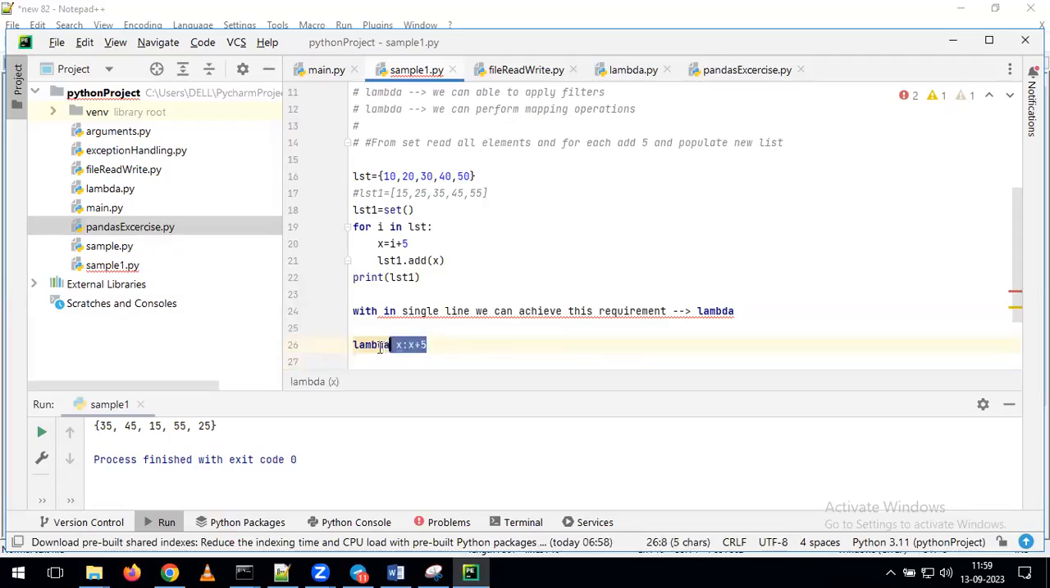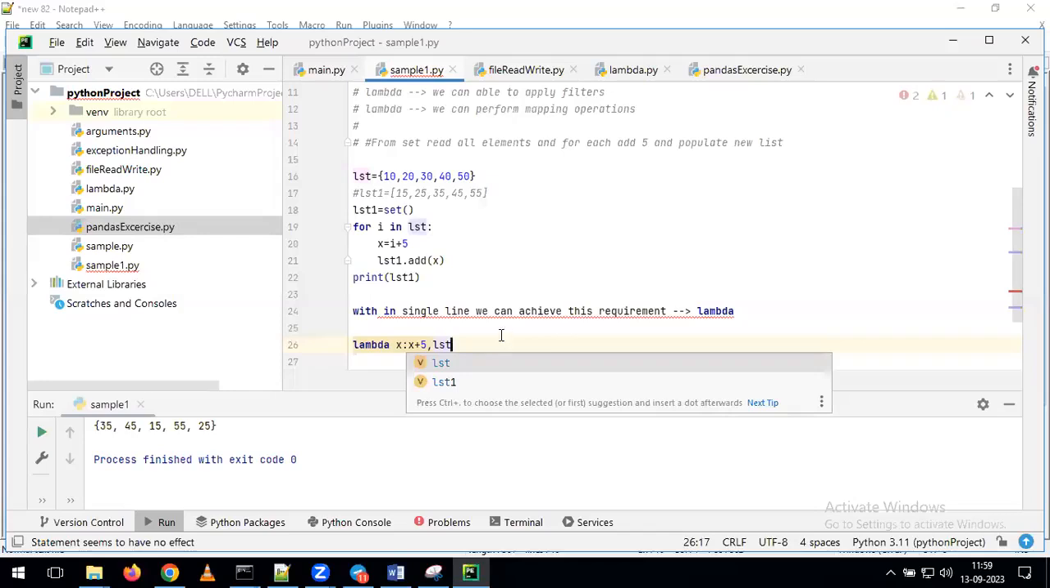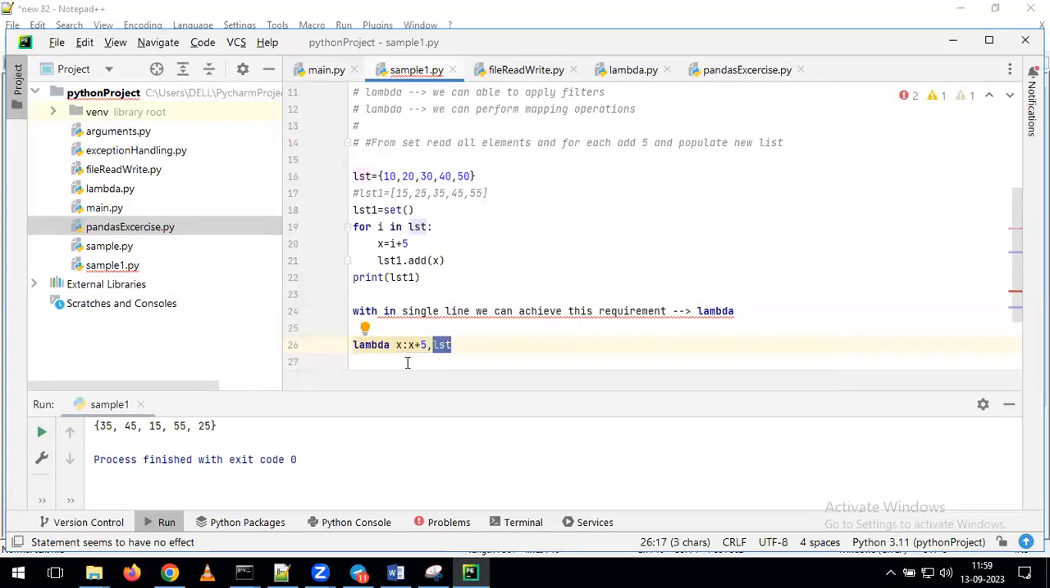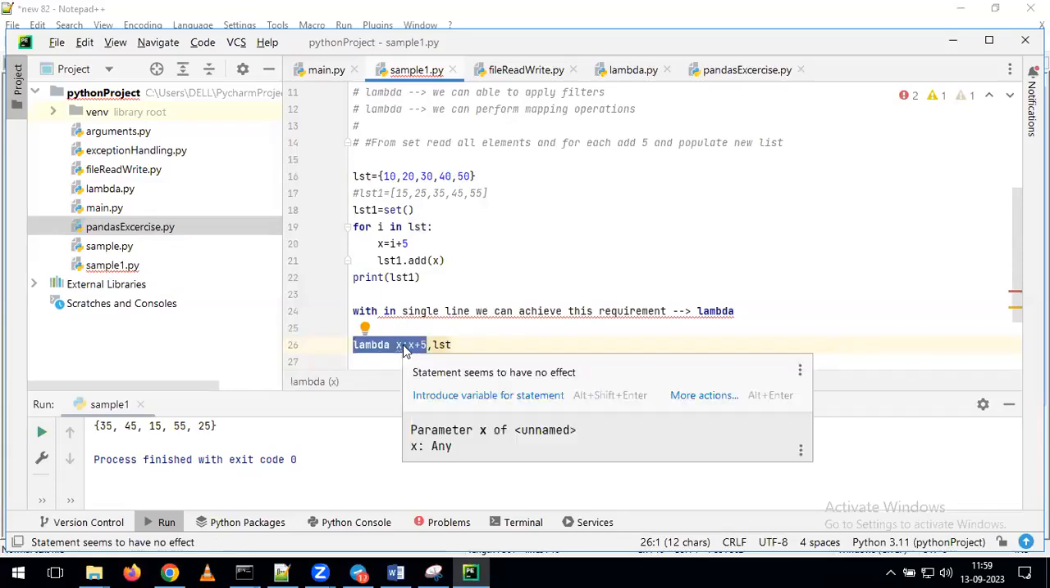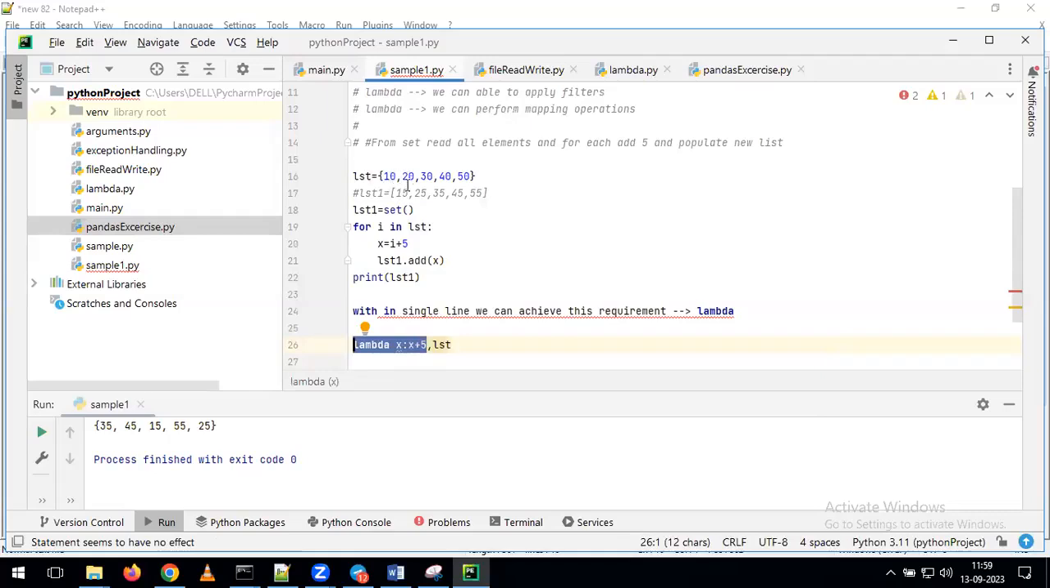But you tell me, do we need to perform this operation for an individual element, or for all the values of the list? We need to perform this operation for all the values of the list. For that reason, here we are going to apply the list. On top of the list, I want to perform all these operations. Whatever lambda function you are writing, we need to apply it to each and every element, or we can say this lambda function we need to map to each and every element in the list.